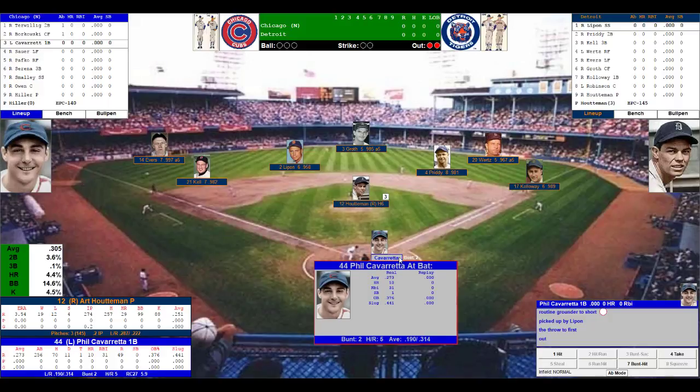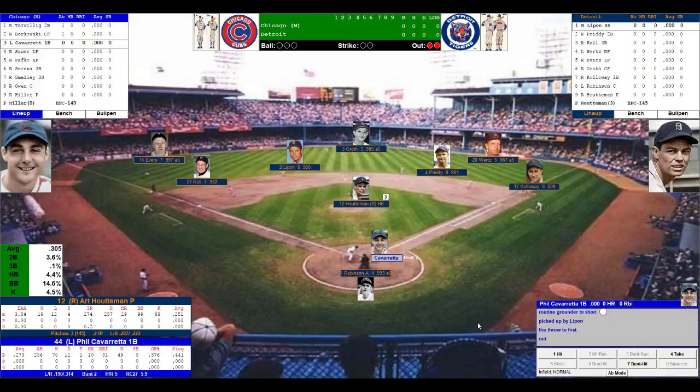We get to Phil Cavarretta. Cavarretta .273, 10 home runs, and 31 runs driven in, .314 off right-handed pitching. Righty-lefty matchup for Houtteman.